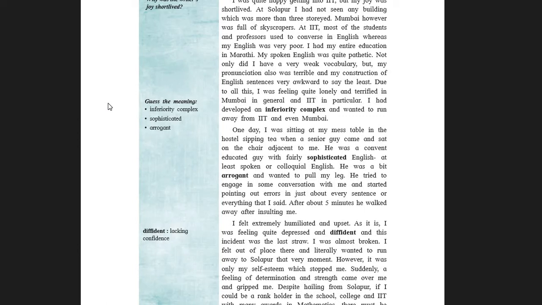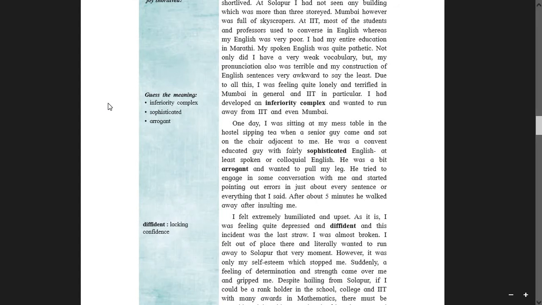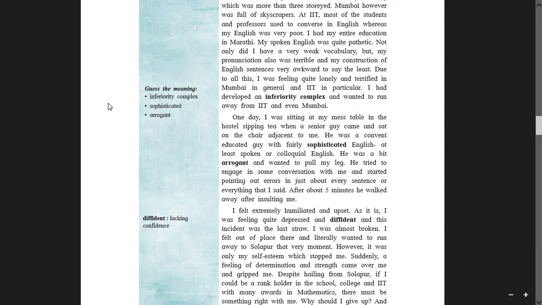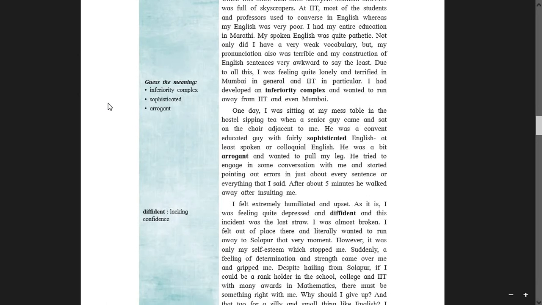One day, I was sitting at my mess table in the hostel sipping tea when a senior guy came and sat on the chair adjacent to me. Now students, please take note. When students migrate from their natives to the cities, of course, they seek accommodation in boardings and they seek lodging facility. That is boarding and lodging. In this facility, the students have to attend the mess. Mess, that is where food is served. So the mess table is a food-serving table.